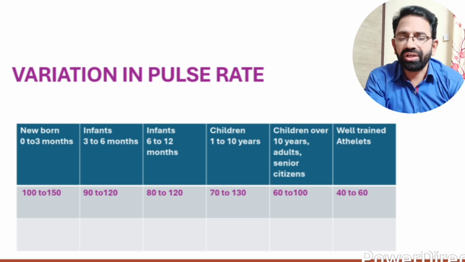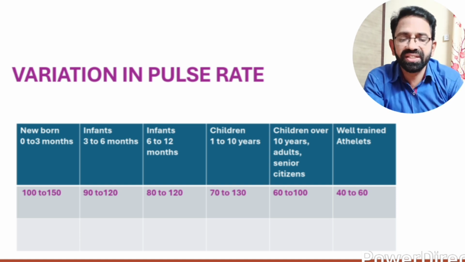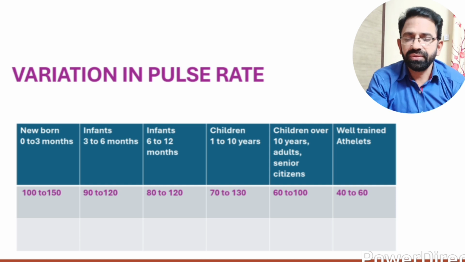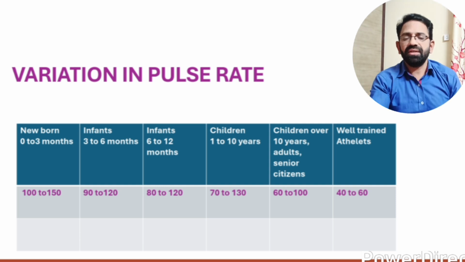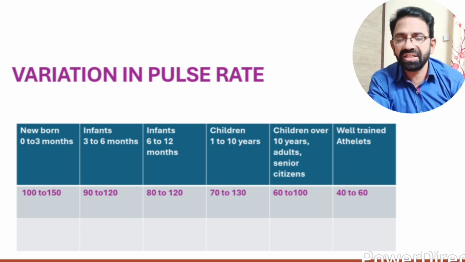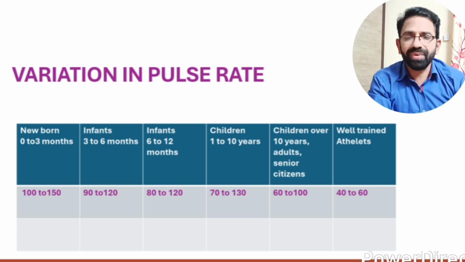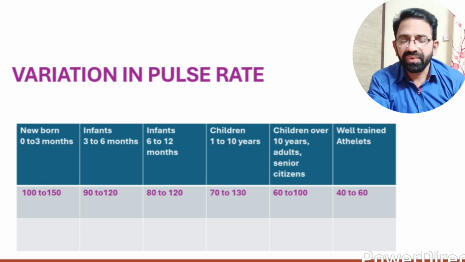So next, we are going to discuss variations in pulse rate. The pulse rate changes from person to person. In all persons the pulse rate is not equal in every situation. So if we take from newborns to adults and senior citizens and well trained athletes, there is a variation we can see. So look at this table.